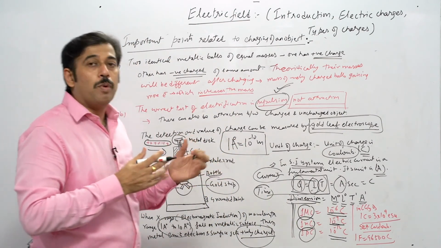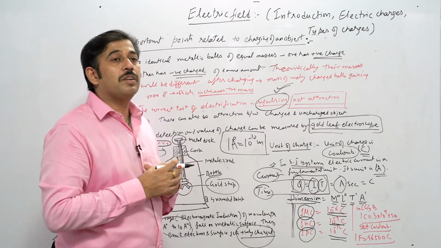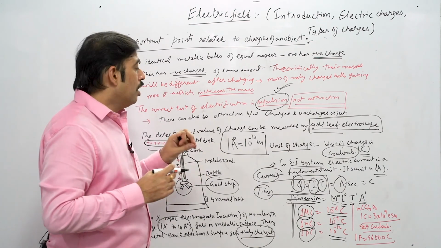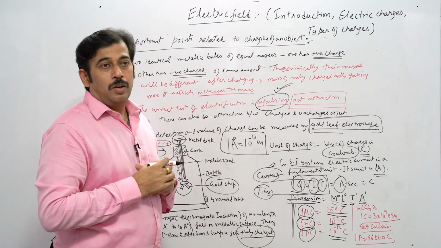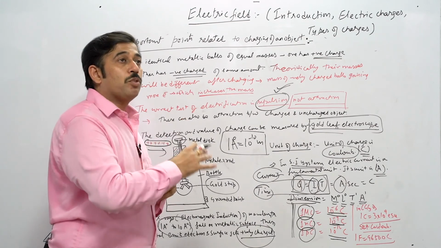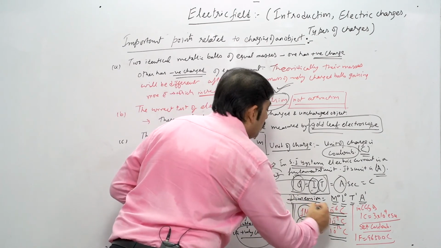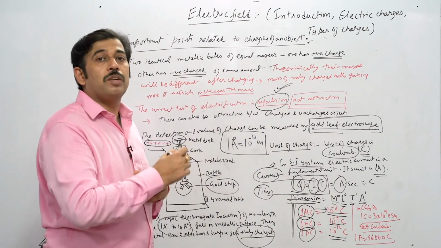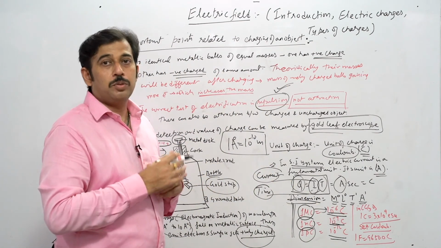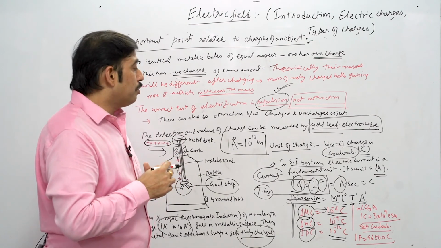Now, where will these quantities be used? Suppose you have been given a numerical in which the charge on the body is 1 microcoulomb, and you have to find the force. In that condition, you have to first convert the microcoulomb into simple coulomb, and then put the values in the formula. So this is one of the important units.